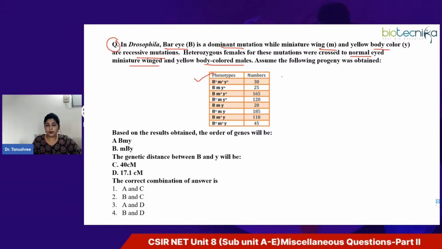Based on the results obtained, you have to find out the order of the genes. They have even mentioned the order options, like is it BMY or is it MBY? And you also have to find out the genetic distance between the B and Y alleles. So is it 40 centimorgan or is it 17.1 centimorgan? You have to find the correct combination of the answer.